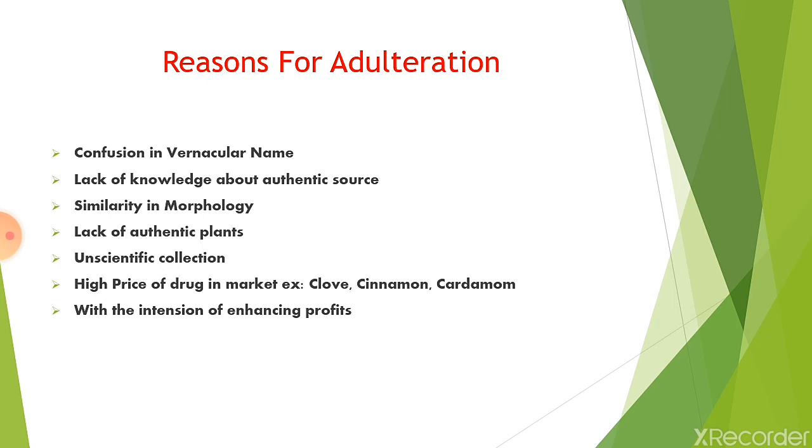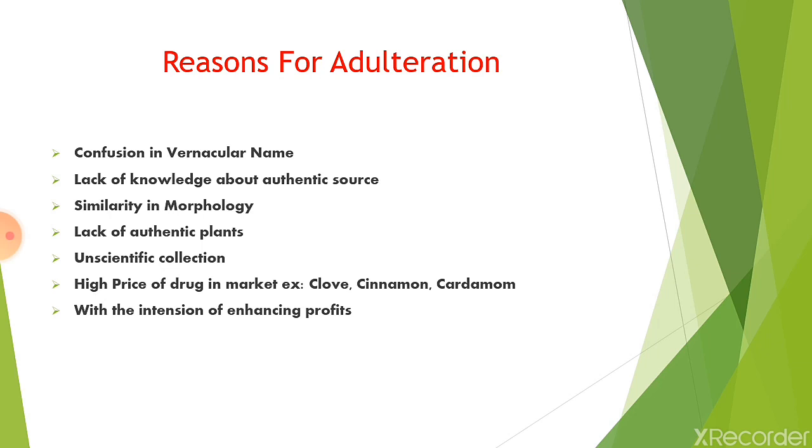Sometimes you don't know the authentic source of the drug and you are collecting the drug directly from the crop. Third one, similarity in morphology. Some drugs look the same in morphology, meaning externally the drug looks the same as the original genuine drug.